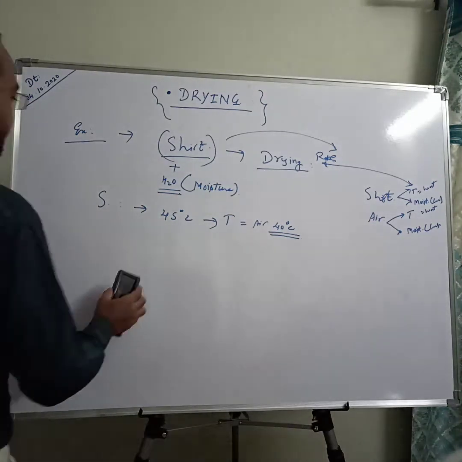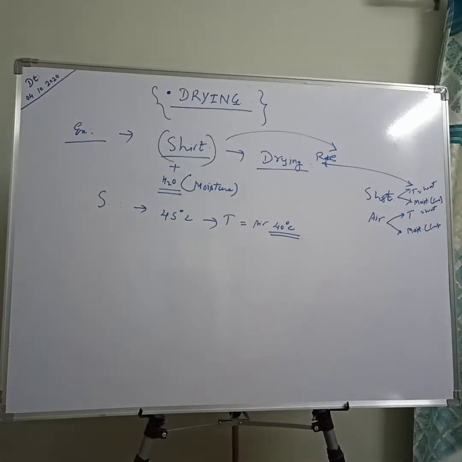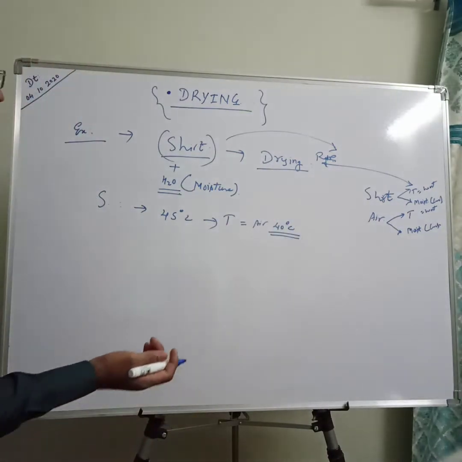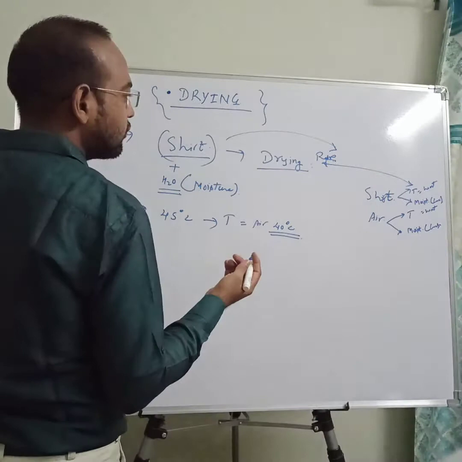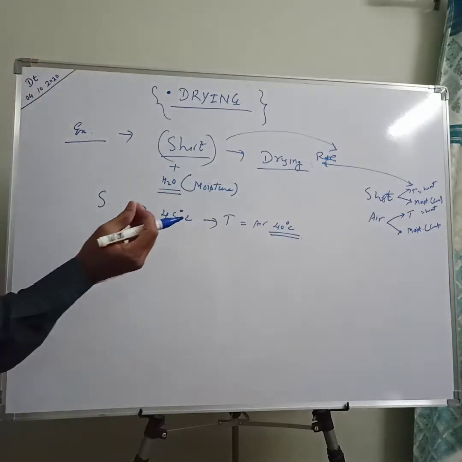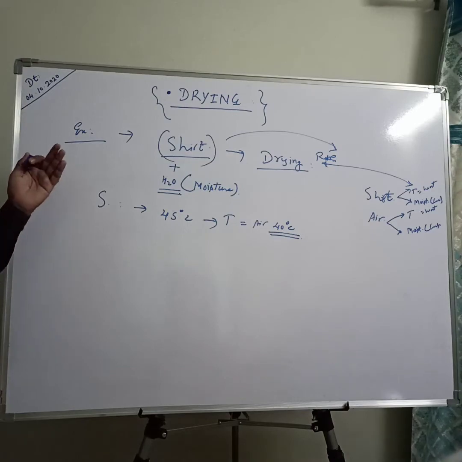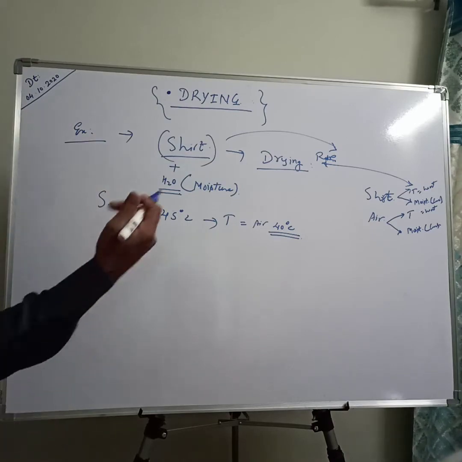Now moving on to how drying is actually carried out, the phenomenon or process of drying, how some amount of moisture gets removed from your substance and it becomes dry.